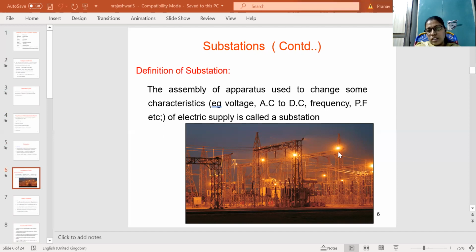So this is the pictorial diagram of substations. So this is the substation in diagram. In that, the transformers, current transformers, isolators, and lightning arresters are the apparatus used in this substation. These apparatus are used to change the characteristics of our electrical supply, and this is called a substation.